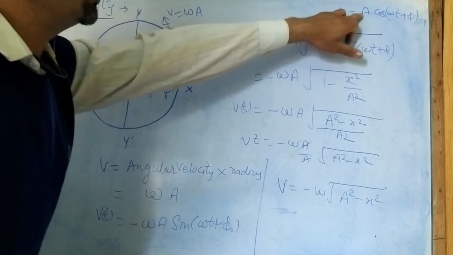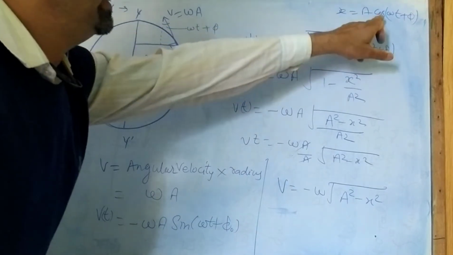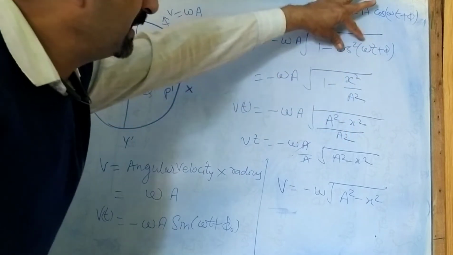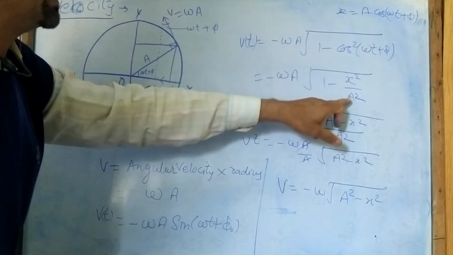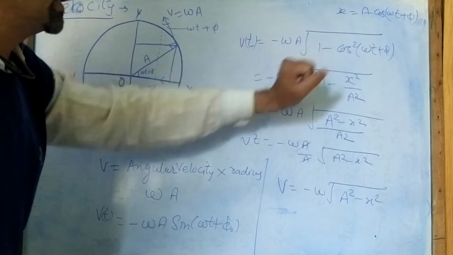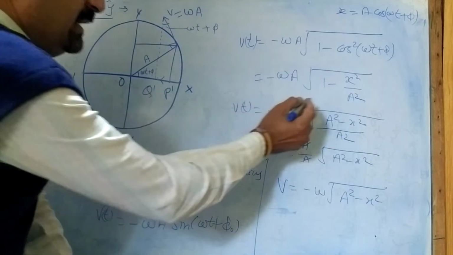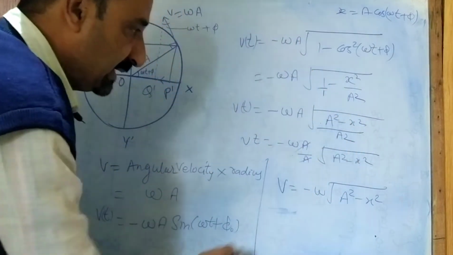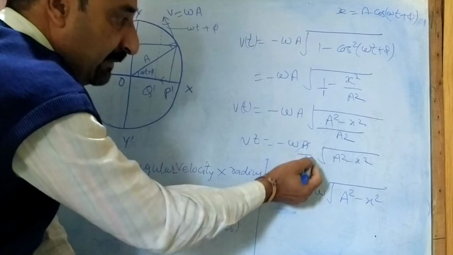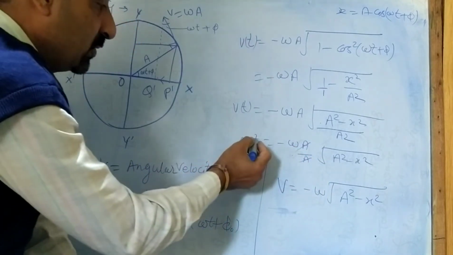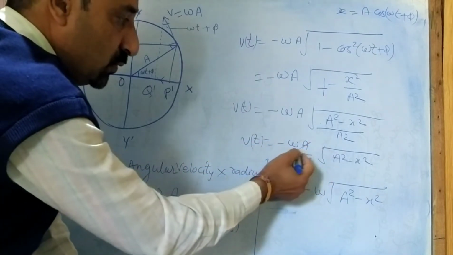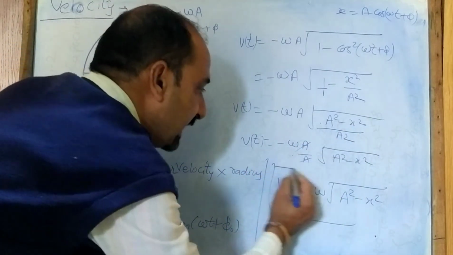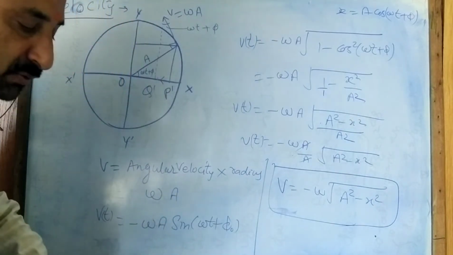Now we know that x is equal to A cos omega t. If I find the value of cos omega t, it is x upon A. So in place of this I put x square upon A square, because of the square. I will take the LCM: A square minus x square upon A square. Now out of the root, A will come out and cancel. So I got v(t) is equal to minus omega under root A square minus x square.